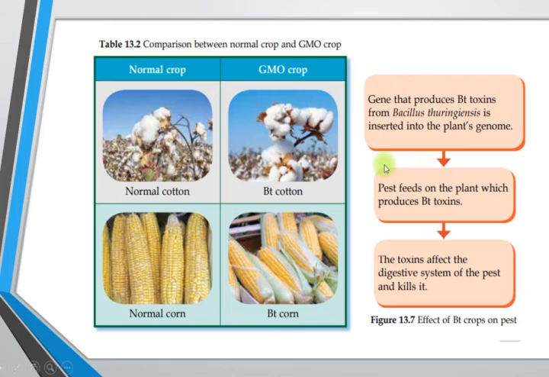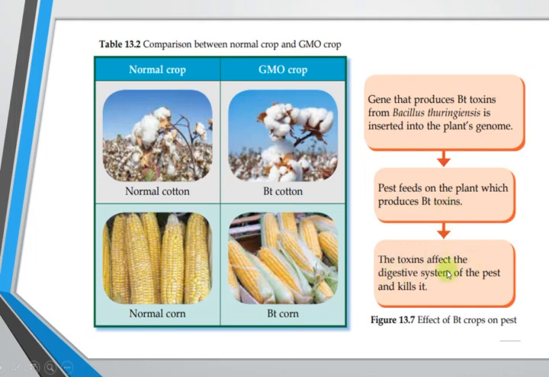So what happens to the BT crops? Genes that produce BT toxin from Bacillus thuringiensis are inserted into the plant's genome, or the plant's gene. Then, when the pest feeds on the plants which produce a BT toxin, what happens to the pest?